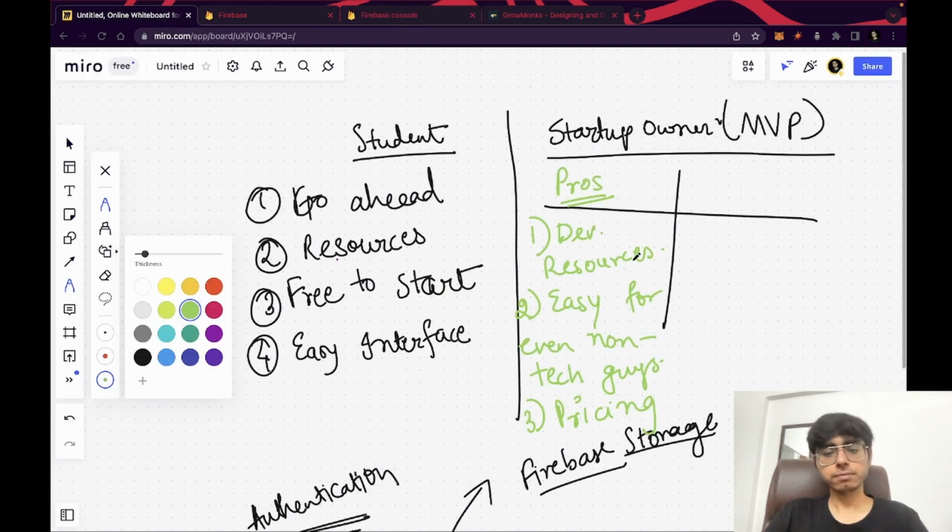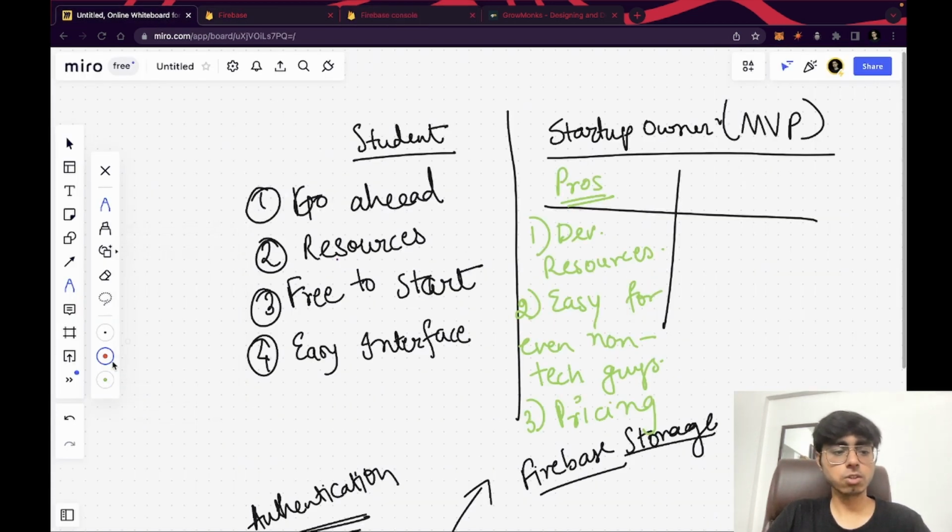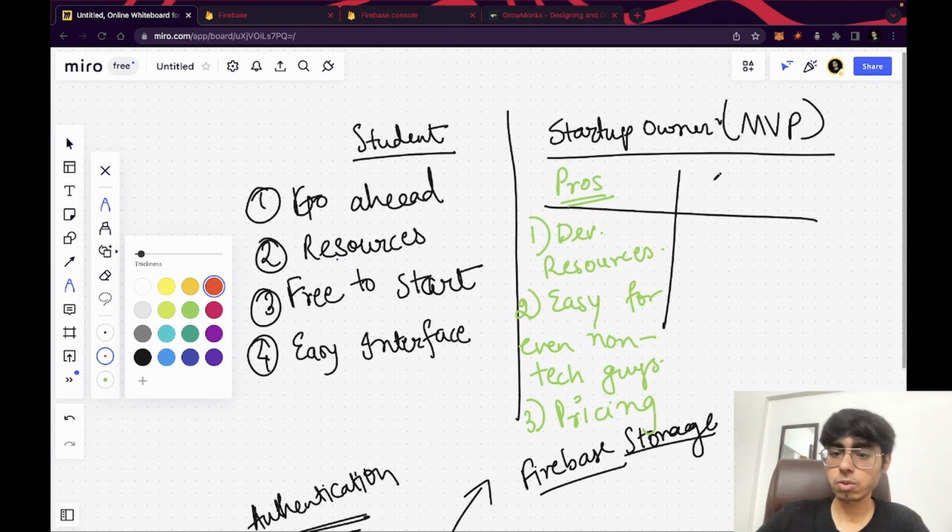Let's get back. Now let's talk about the cons which we have, right? So if we talk about the cons, number 1, querying the data. It's not easy to query your data from Firebase, right? It's complex, right? Let's say you are building a social media application and you are building the news feed, then you are going to get the data in the form of JSON, in the form of snapshots, but rendering that data in the form of your client UI is difficult.